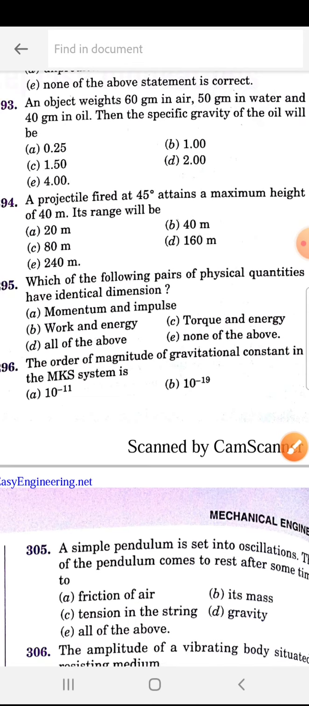An object weighs 60 grams in air, 50 grams in water and 40 grams in oil. The specific gravity of the oil will be? So you solve this question. 293, how much do you get? D.